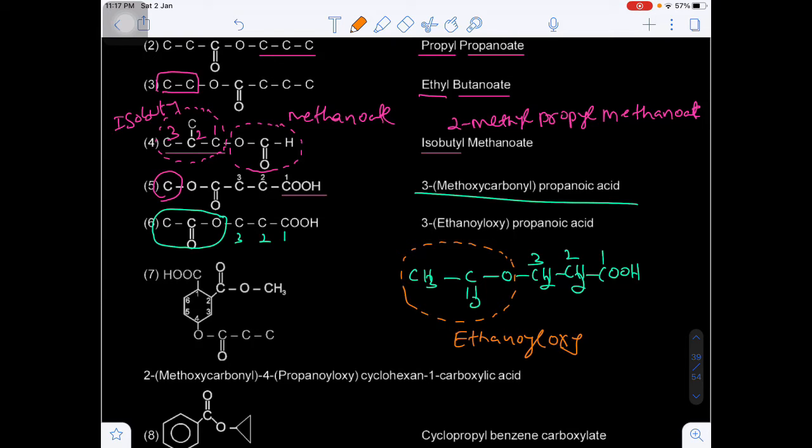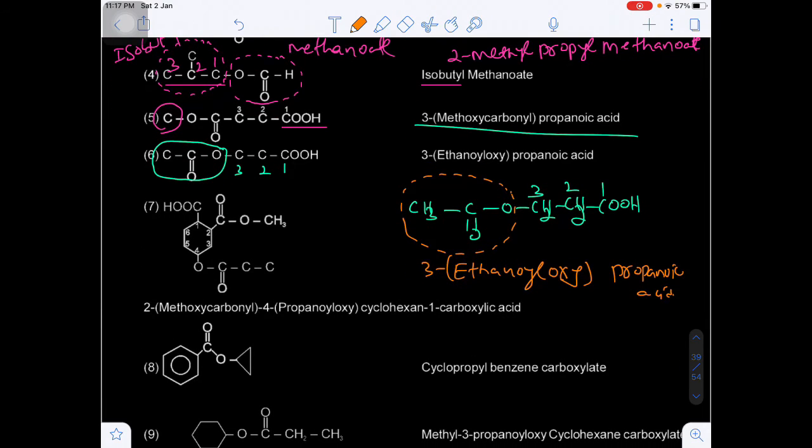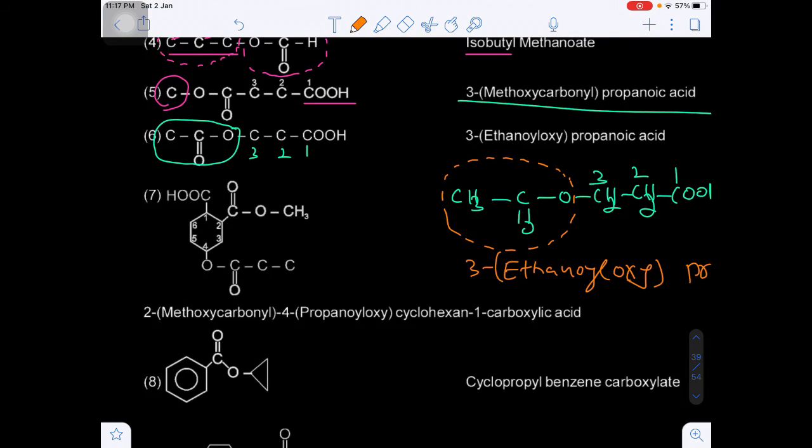Ethanoyloxy, ethanoyloxy on which carbon? Third carbon. And again there are 3 carbons, so propanoic acid, propanoic acid. Are you getting my point? Next, here you see